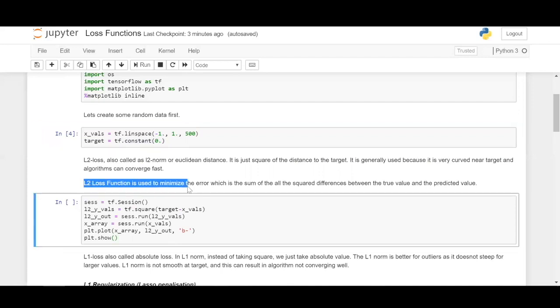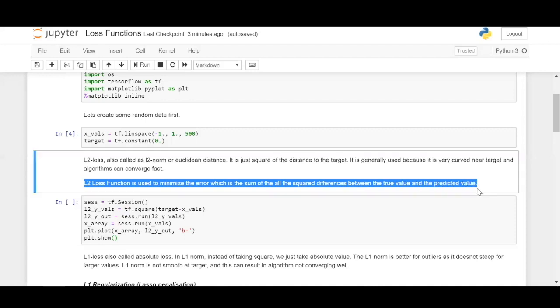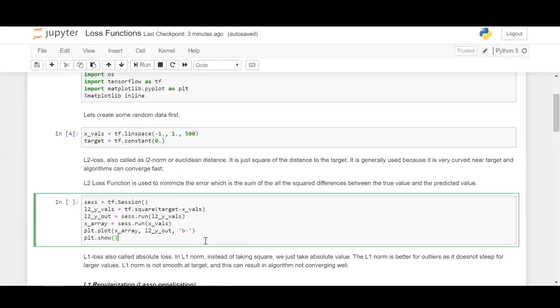So in this we have the L2 loss function, which is used primarily to minimize the error, which is the goal of every loss function. In this case it is the sum of all the squared differences between the true value and the predicted value. So the L2 loss function is used to minimize the error. Error is calculated as the sum of squares between the actual value and the predicted value.